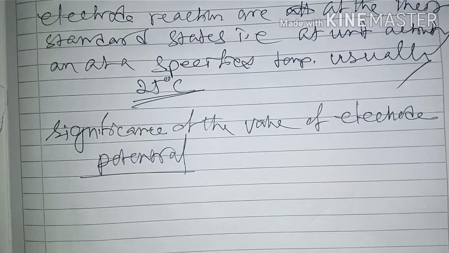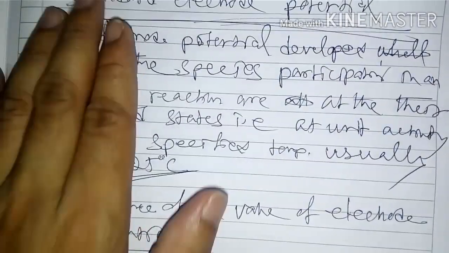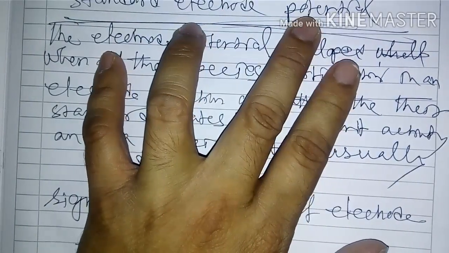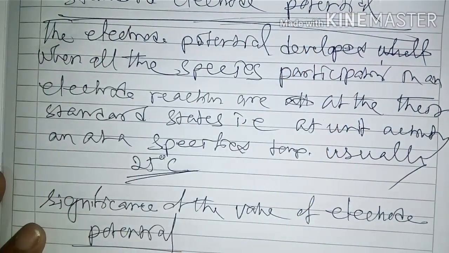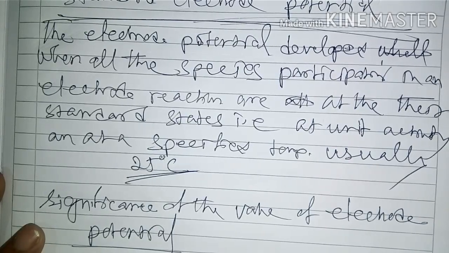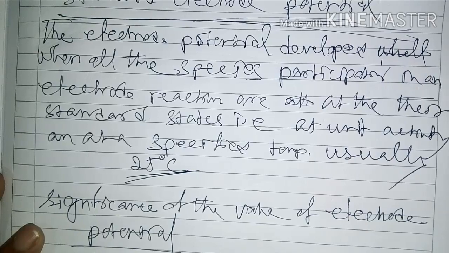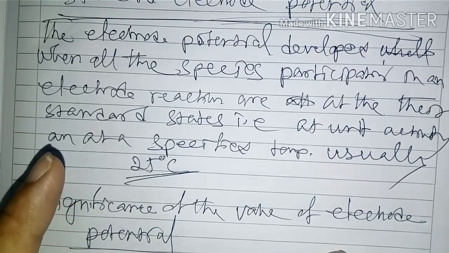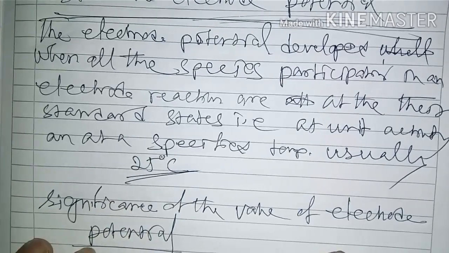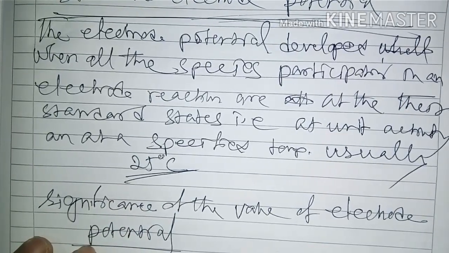Higher the standard electrode potential, greater is the tendency of the electrode or half cell to undergo reduction. That means if the standard electrode potential is higher, then this half cell reaction undergoes a reduction reaction.